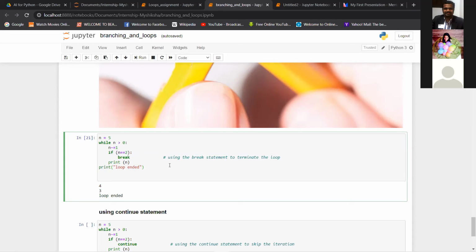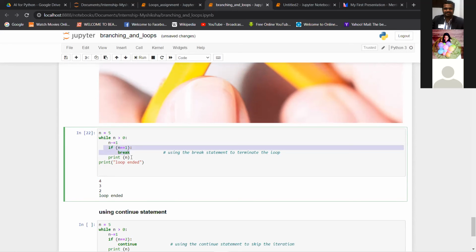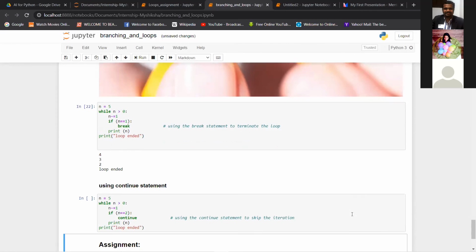Okay, any questions here? You can try to run it. If you assign a different value to this if condition, like if you assign it 1 and try to run it, you will see it will print till 2, and for 1 it will break, and 1 will not be printed. It will go to this statement, loop ended. Okay, so everything clear? Can we proceed ahead?